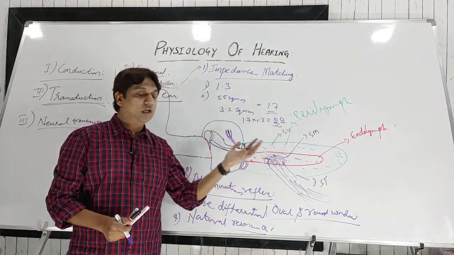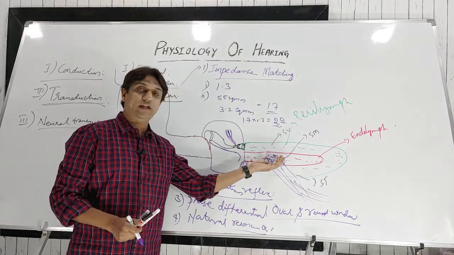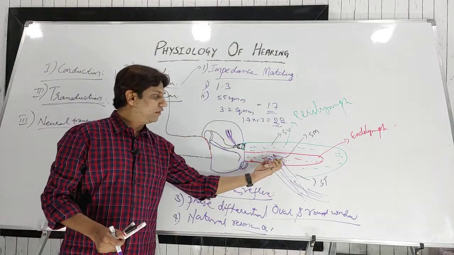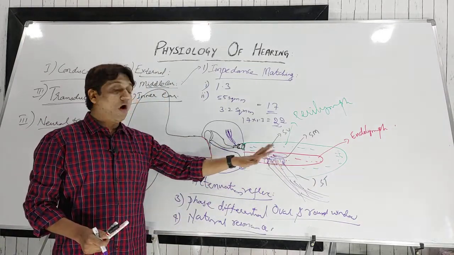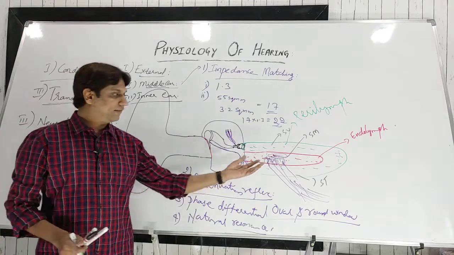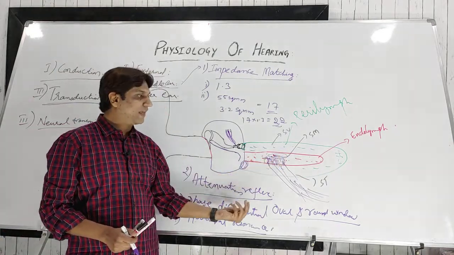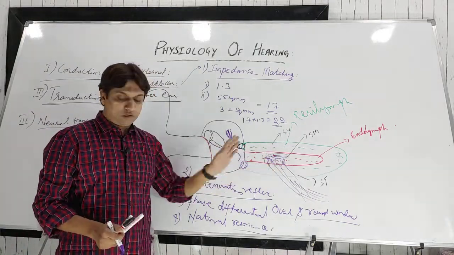They convert sound energy, which is mechanical energy, into electrical energy. So the transduction of sound occurs at this point, in the inner ear at the organ of Corti. The receptor cells are hair cells, and there are two types, outer hair cells and inner hair cells. Now we will discuss how exactly they convert this mechanical energy into electrical energy.